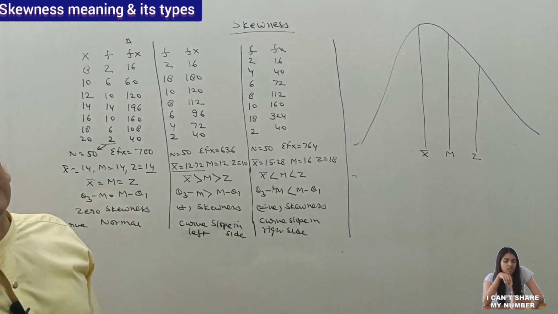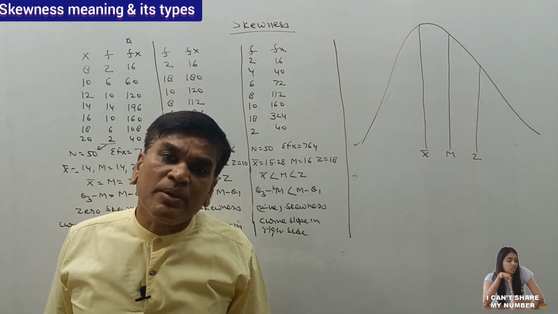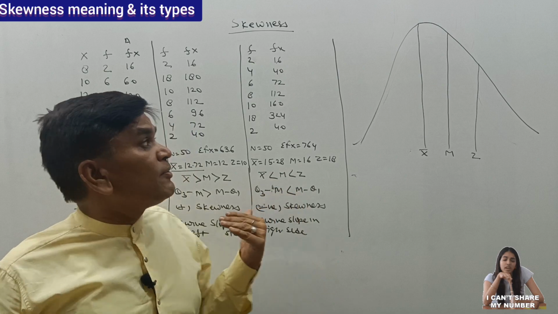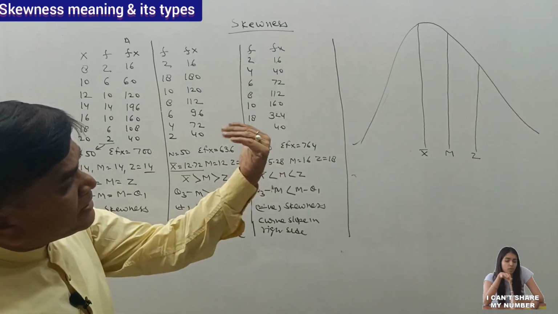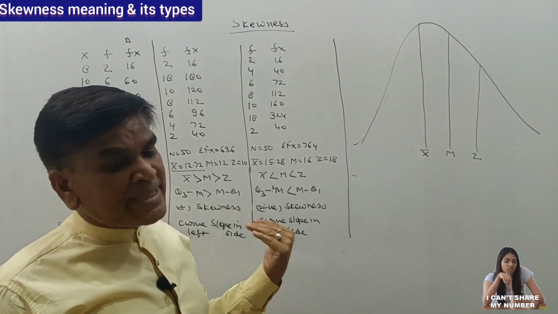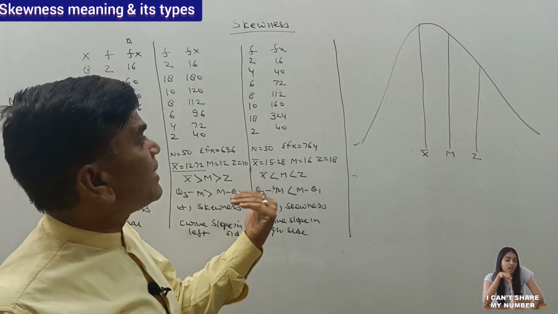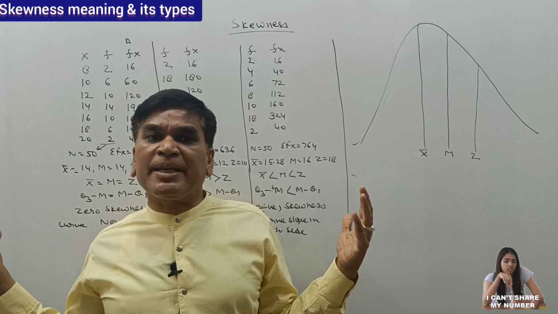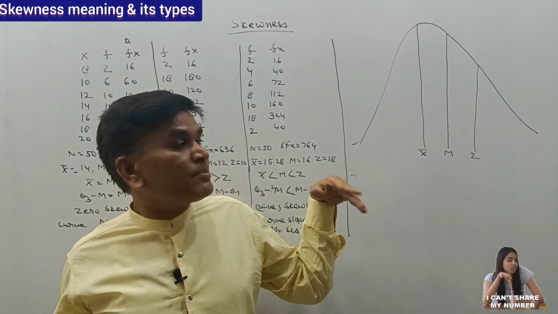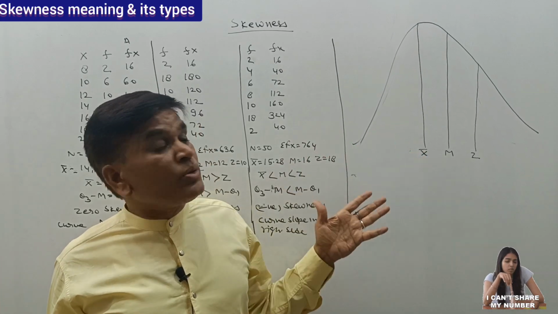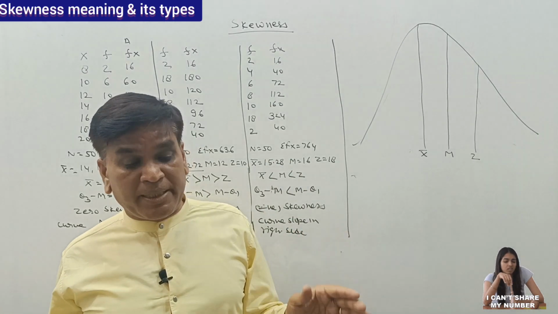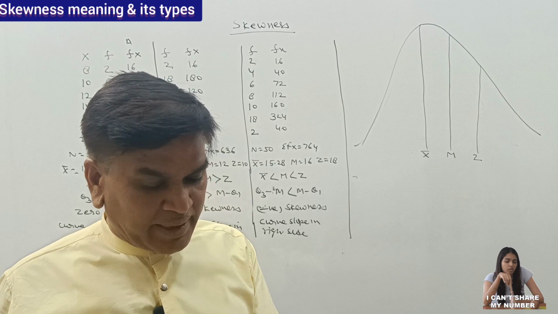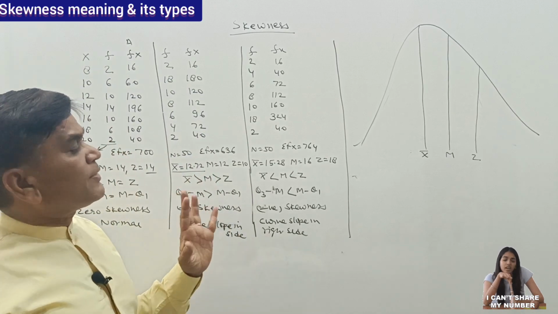So this type of curve will be called positively skewed, because if we look, there is some bow on the right side, and the left side is over there. If I am here, this is my right side, and this is my left side. In such a condition, what we have to decide is positive skewness.